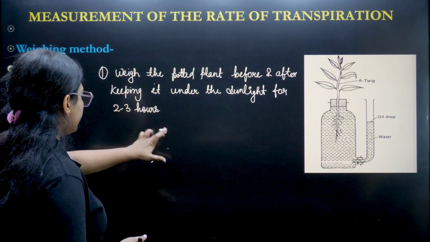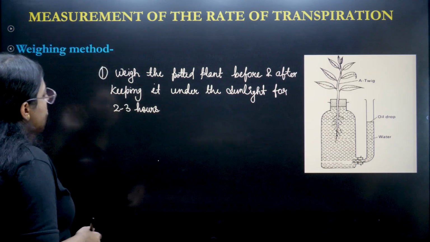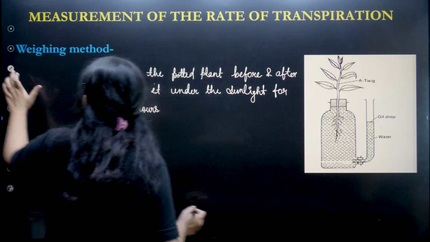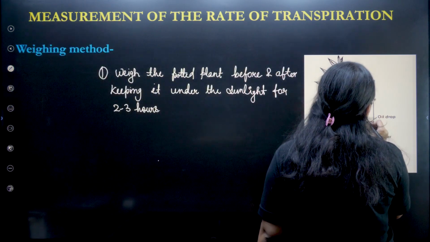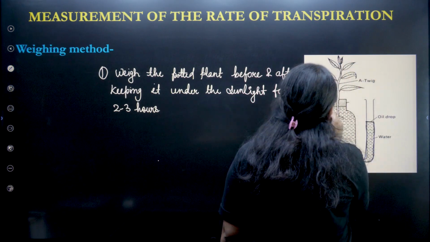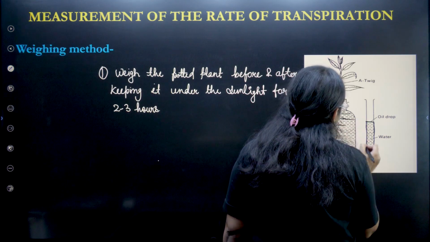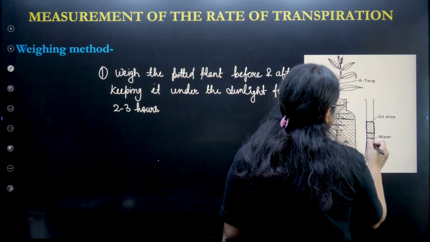In the second one you can see the setup here. Let me make you understand this. In this setup, the setup is such that when the water in this layer decreases, water will come from this one, so this layer will also start decreasing.